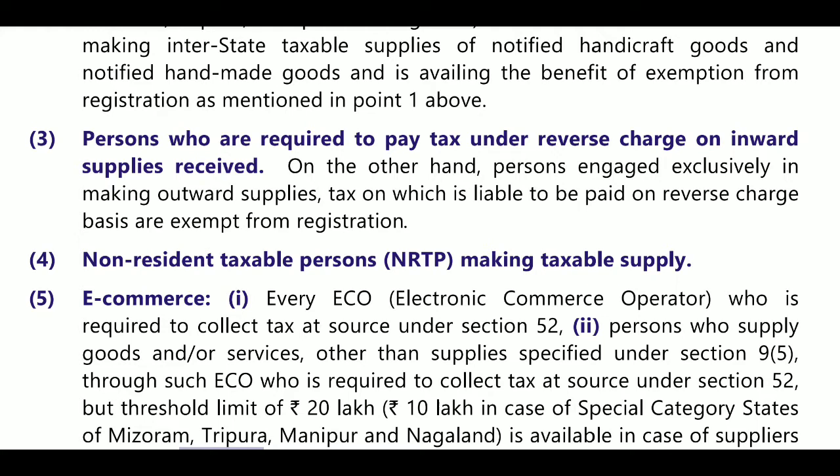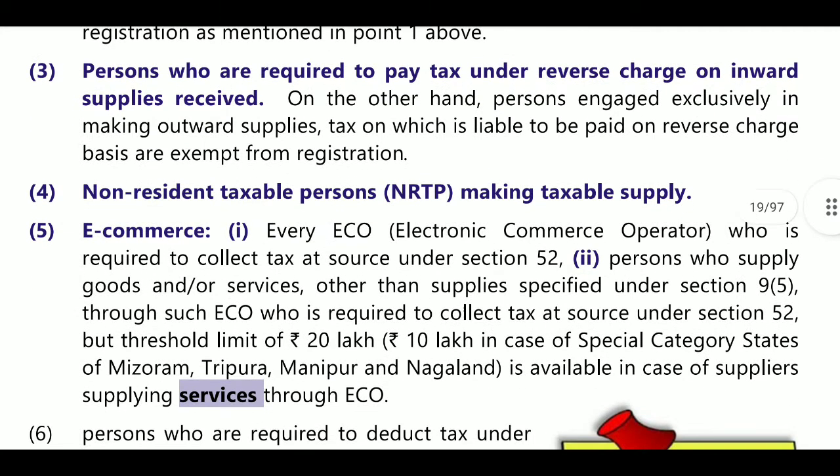So whoever makes outward supplies only on reverse charge gets exemption, but whoever takes reverse charge services must get registered. In our case, we started with director sitting fee, where the company is liable and the director is not liable. The director is providing services under reverse charge, so the director need not get registration, that is correct, but the company must get registration and must pay the GST on reverse charge basis.